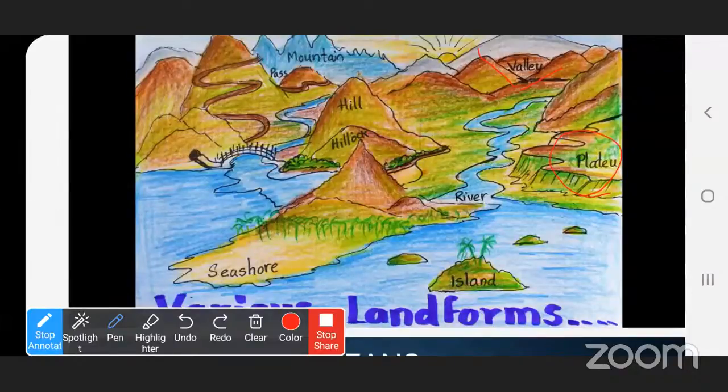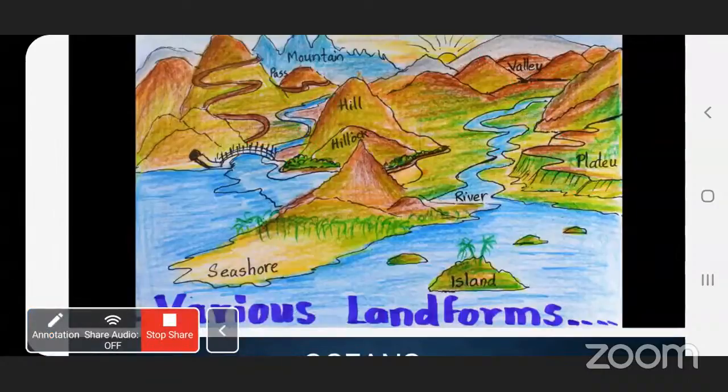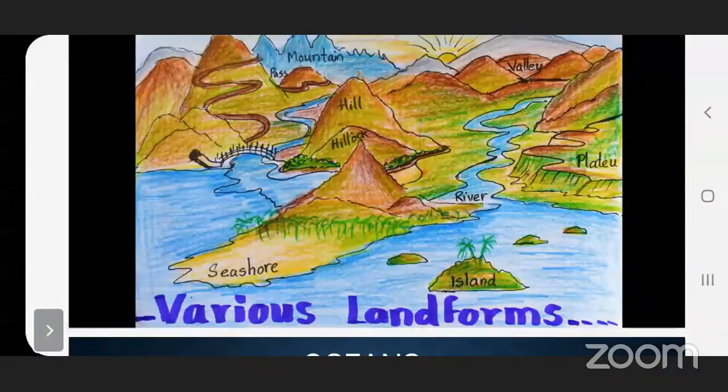Which are the various landforms we can see on the earth? Can you tell me? Seashore, hillock, hill, plateau, pass, mountain, valley, river, and island. Very good. These are all the various parts of the land, and we call them landforms.